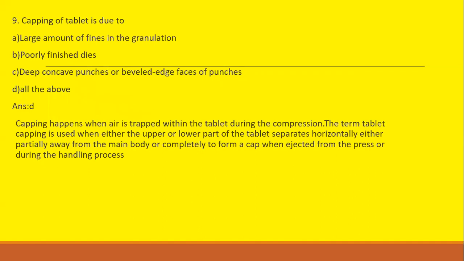So when does capping occur? Capping happens when air is trapped within the tablet during compression. The term tablet capping is used when either the upper or lower part of the tablet separates horizontally, either partially away from the main body or completely to form a cap, when ejected from the press or during the handling process. So when the upper or lower part of the tablet separates, it is known as capping.